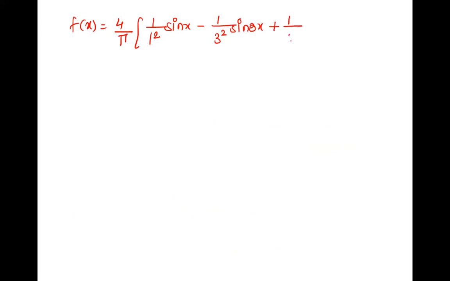Next is plus 1 upon 5 square, sine 5x, minus, what will be the next term? Minus 1 by 7 square into sine 7x. Correct, because all the odd terms survive, and all the even terms get sine pi, 2 pi, 3 pi, so they become 0, right?